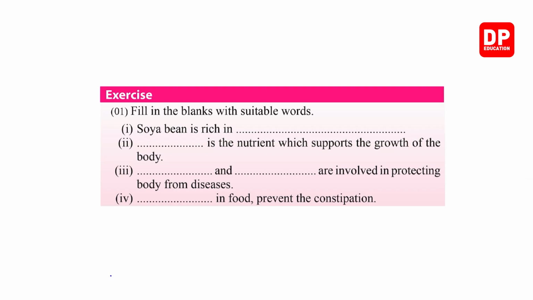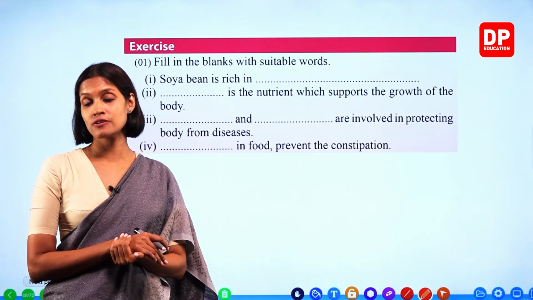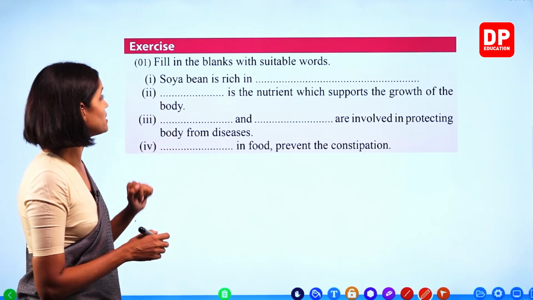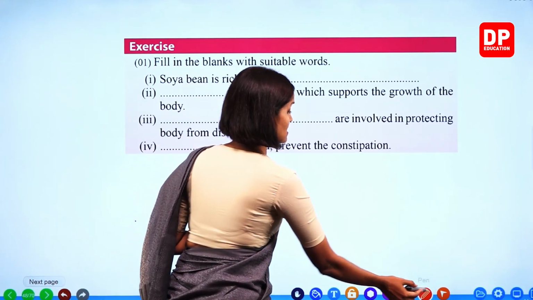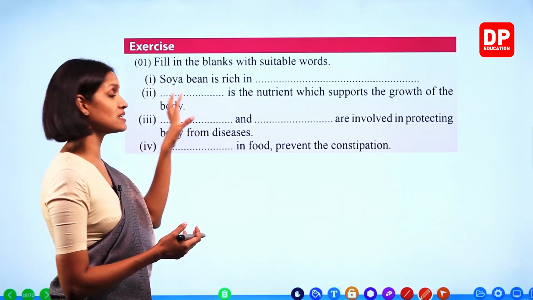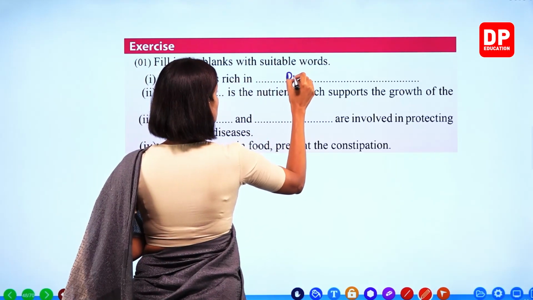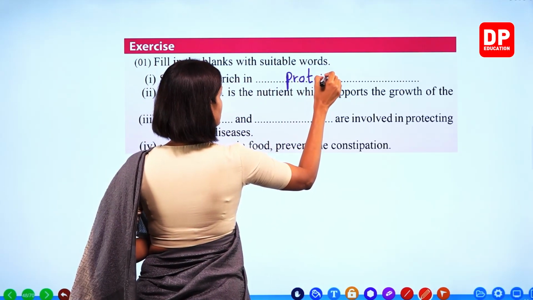Soya bean is rich in blank. So soya bean is a food item rich in proteins. Okay, children? Soya bean is rich in proteins. It has other vitamins and minerals too, but basically it contains a lot of proteins, right? Proteins.